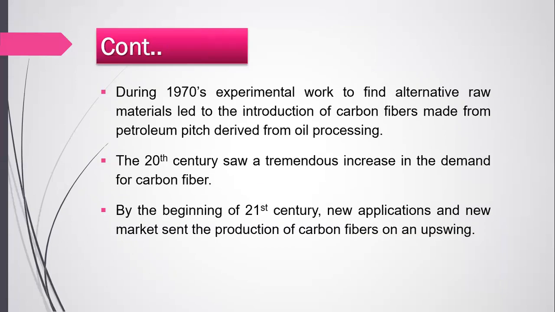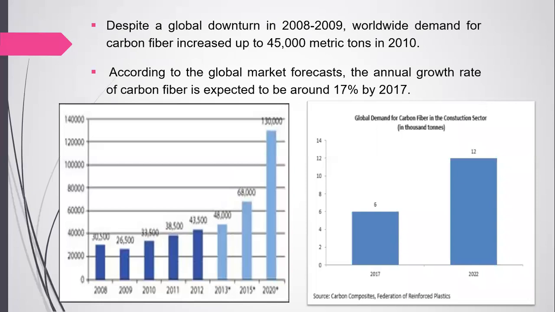The 20th century saw a tremendous increase in the demand for carbon fiber. By the beginning of the 21st century, new applications and new markets sent the production of carbon fiber on an upswing. And despite a global downturn in 2008-9, worldwide demand for carbon fiber increased up to 45,000 metric tons in 2010. According to the global market forecast, the annual growth rate of carbon fiber is expected to be around 17%.